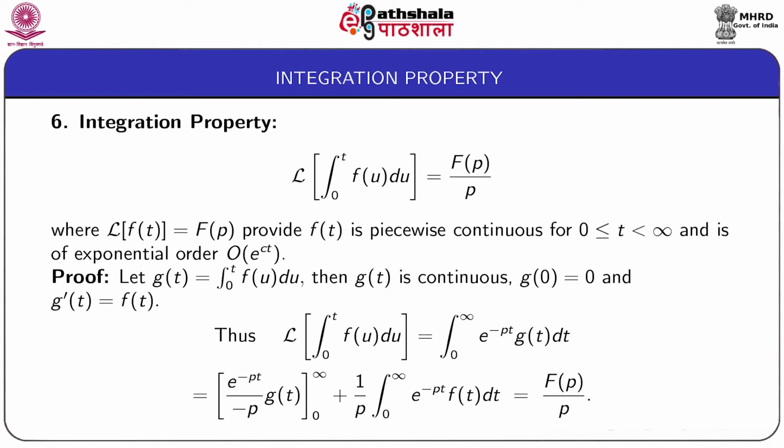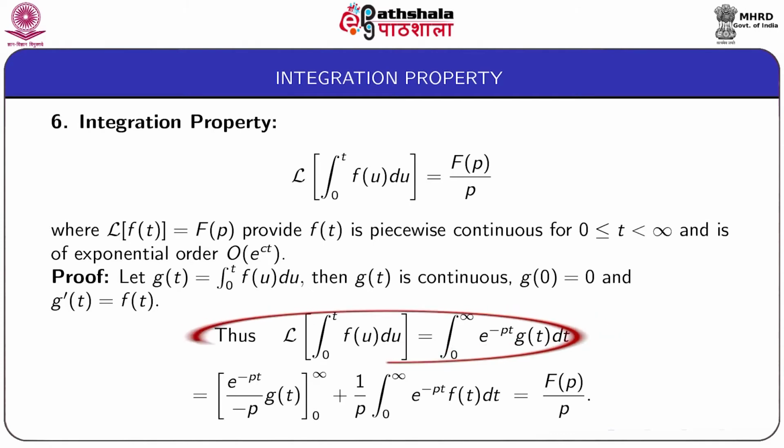For proof, we write small g(t) as the integral from 0 to t of f(u) du, then g(t) is continuous and g(0) is equal to 0, and also g dash t is equal to f(t).